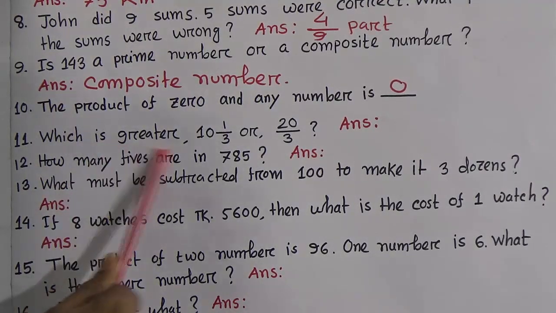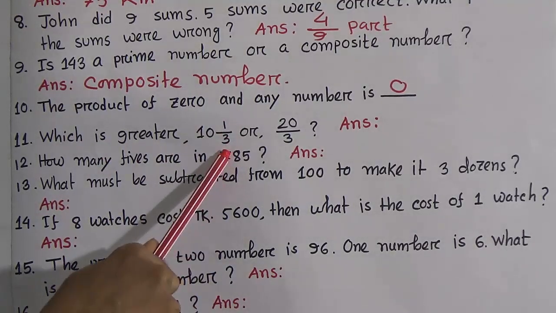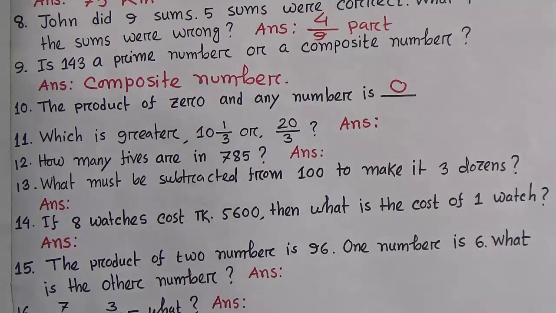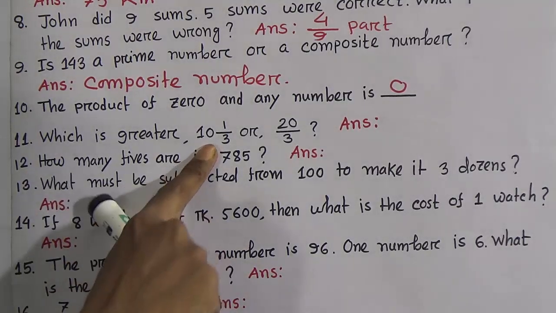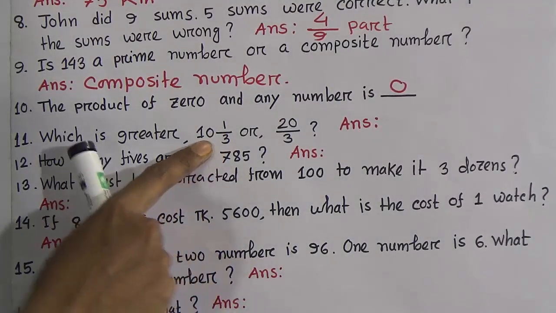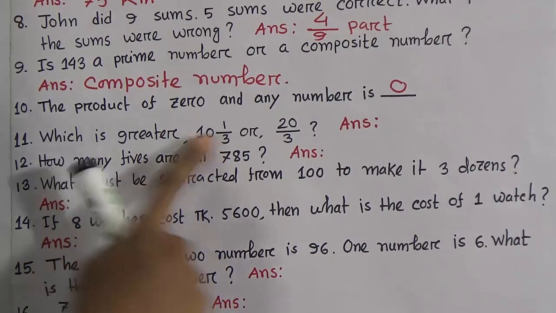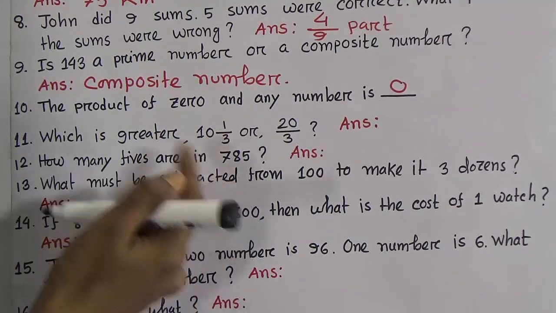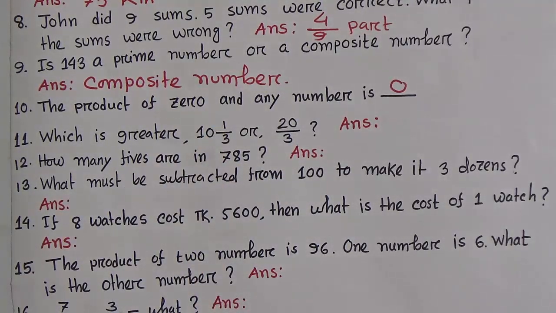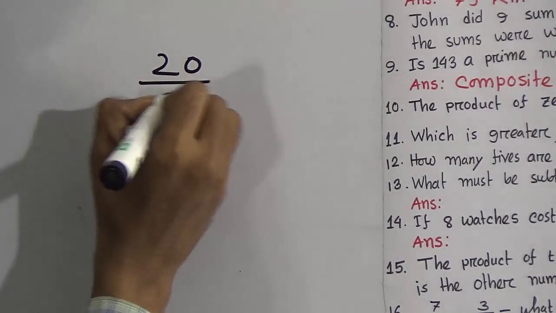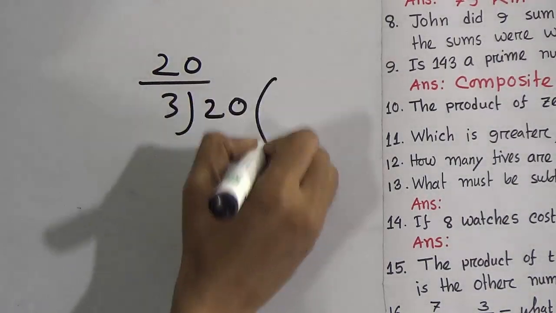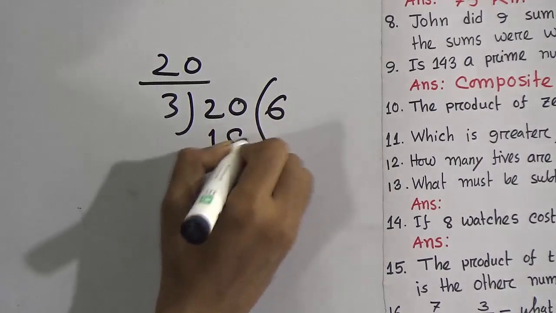Now question number 11. Which is greater, 10 1 by 3 or 20 by 3? Look, 10 is the integer part and 1 by 3 the fraction. Look, 20 by 3, 3 sixes are 18, remainder 2.